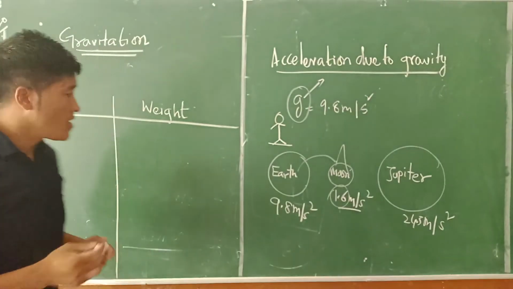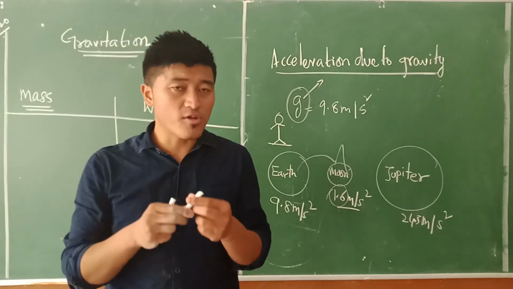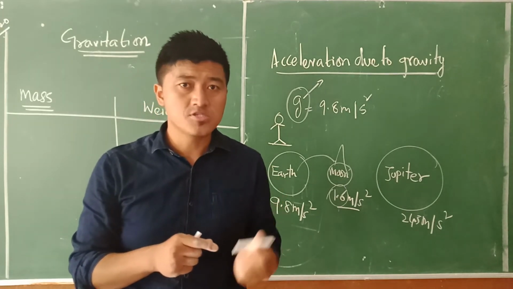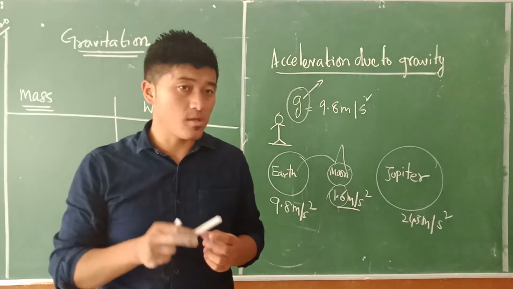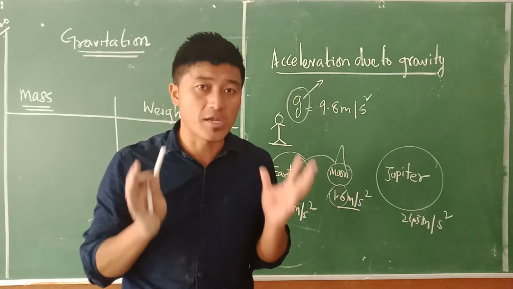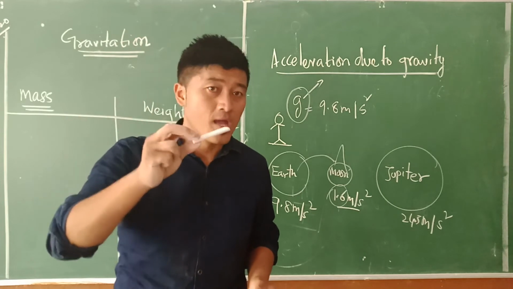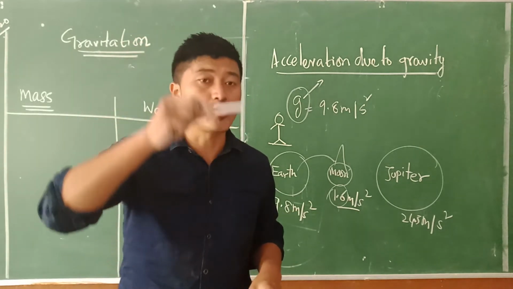Now, normally, how we define mass is that mass is, for example, an object. This object is made of a certain kind of matter. So, how do we define mass? In the absence of gravity, for example, if there is zero gravity in this classroom right now, and if I throw this chalk down there, let's suppose imagine this chalk is not going to move down, but instead it is going to float.